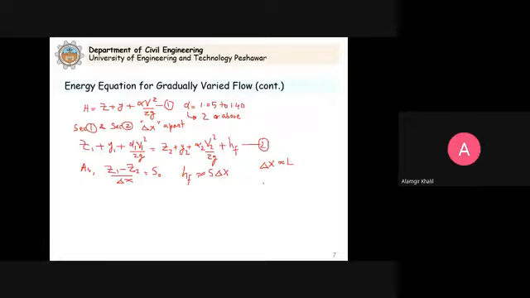And also we will assume that alpha 1 and alpha 2 are equal to 1. This is the assumption that we are making in all the analysis in this chapter.